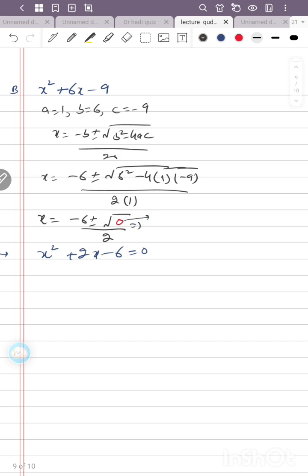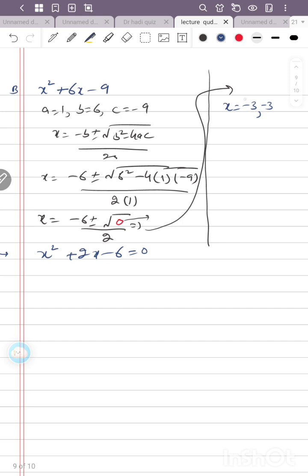What does it mean? It means your discriminant is 0. So if your discriminant is 0, we got x equal to minus 3 and minus 3.